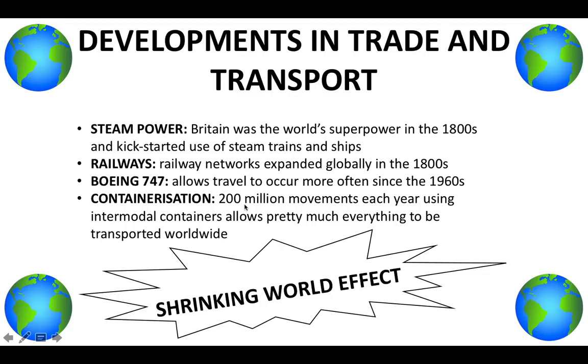So they travel, and obviously there are massive oceans. You've got the Pacific Ocean, the Atlantic Ocean, there's the Indian Ocean, lots of oceans that connect loads of countries together. So just China across the Pacific Ocean to America, and you can trade a lot of things between those two countries. And all of these have led to the shrinking world effect.